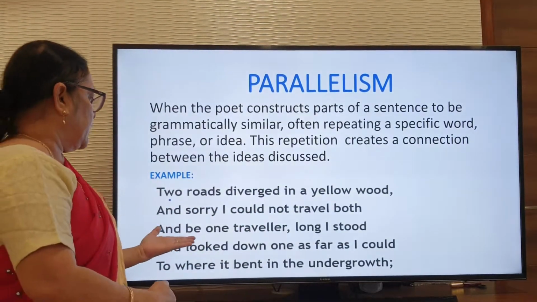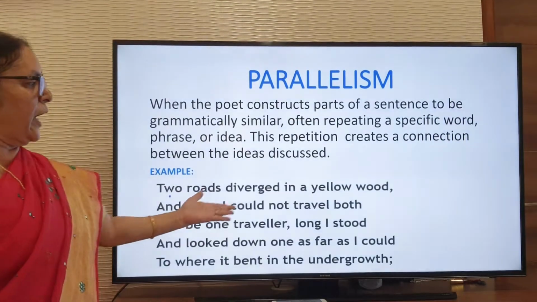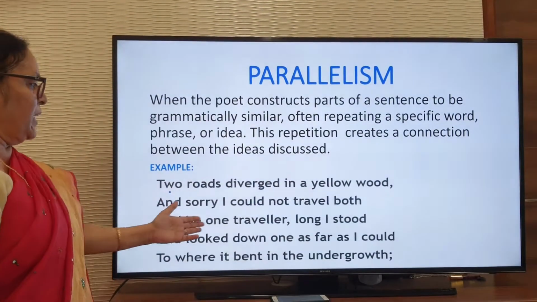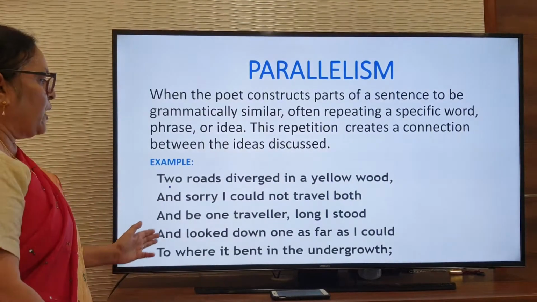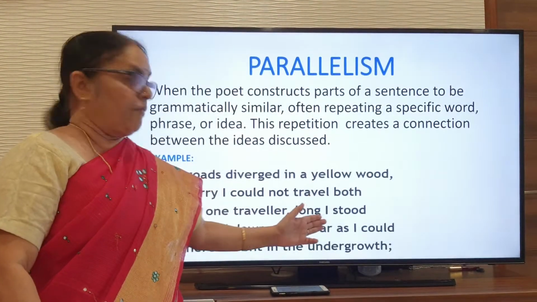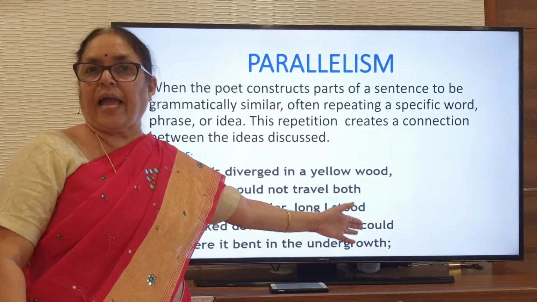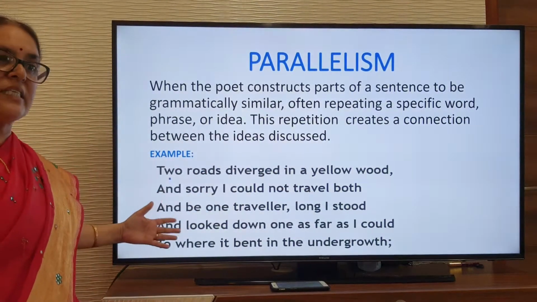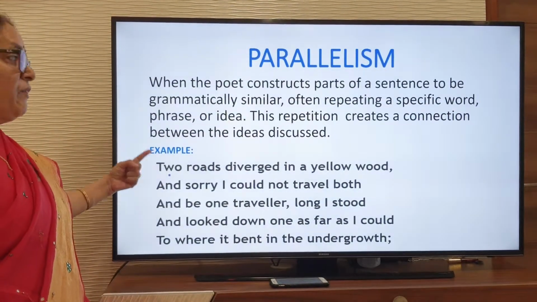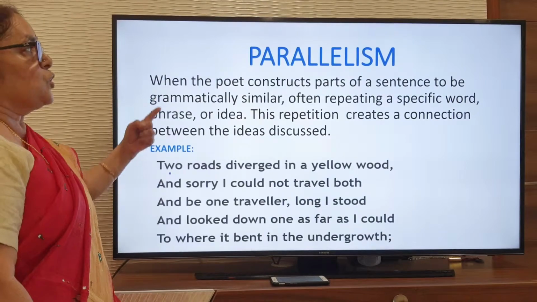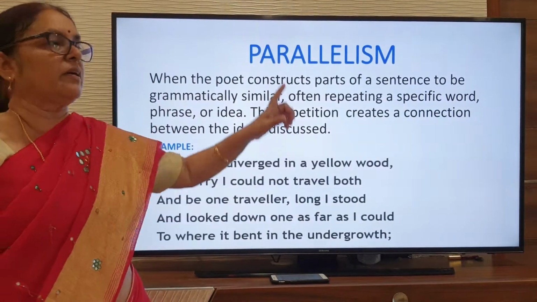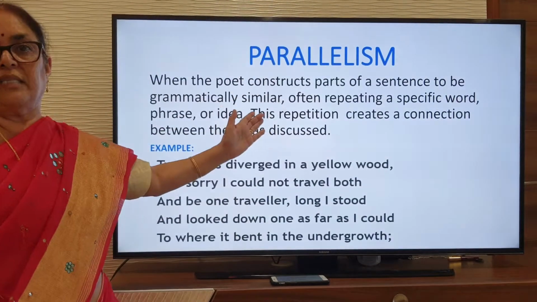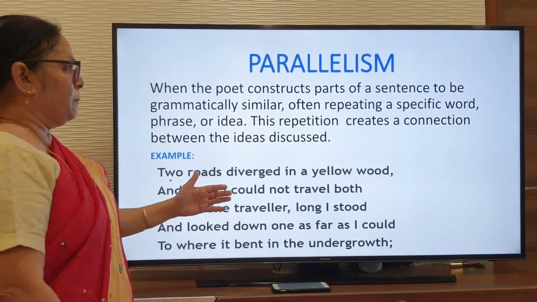For example, look here: "and sorry I could not travel both, and be one traveler, long and strong, and look down one as far as I could." In all these three lines, the poet has started with "and." As this is a grammar word, we call it parallelism, following the same thing there.